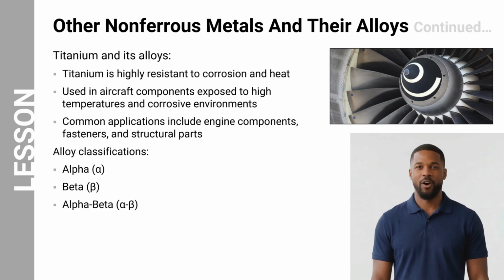Titanium and its alloys are also widely used in modern aircraft structures. Titanium is highly resistant to corrosion and can withstand high temperatures, making it suitable for components exposed to extreme operating environments. Common applications include engine components, fasteners, and structural parts that require high strength and corrosion resistance. Titanium alloys are generally classified into three categories: alpha alloys, beta alloys, and alpha-beta alloys. Each classification offers different combinations of strength, weldability, and temperature performance depending on the aircraft application.